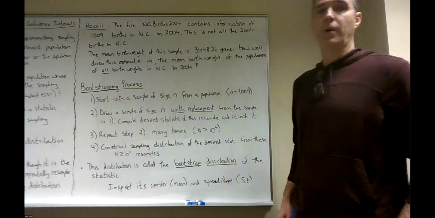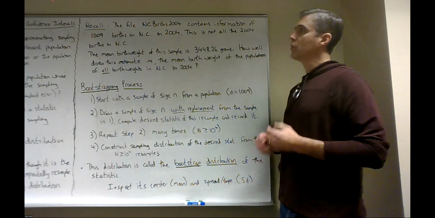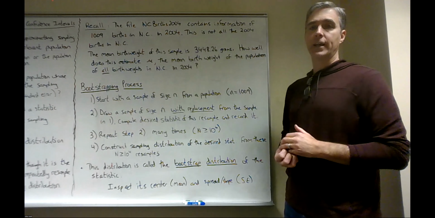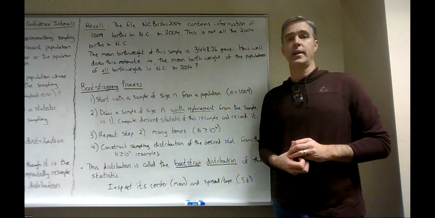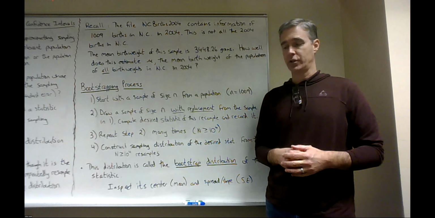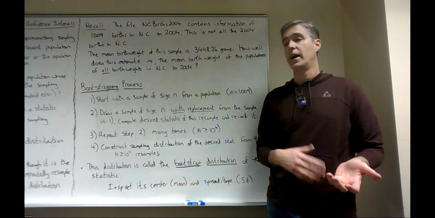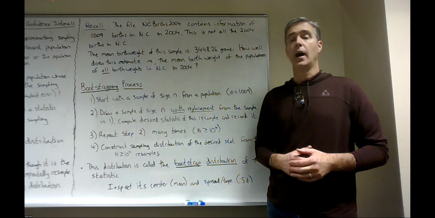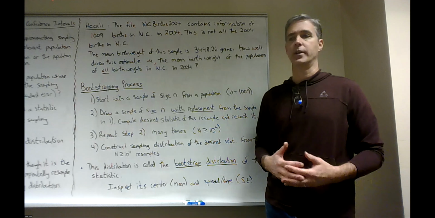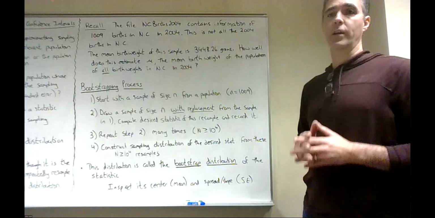All right, so why don't you pause, copy this down, and then we'll start up. So we've looked at this file, North Carolina Births 2004, NC Births 2004, and it contains information about 1,009 births in the state of North Carolina in the year 2004. And it contains a bunch of information: the gender of the baby, whether the mother was drinking alcohol or not, smoking or not, using tobacco or not, how long the term of the baby was, was it carried to 40 weeks? Was it carried to 38 weeks? All that information, as well as the birth weight of the baby in grams.